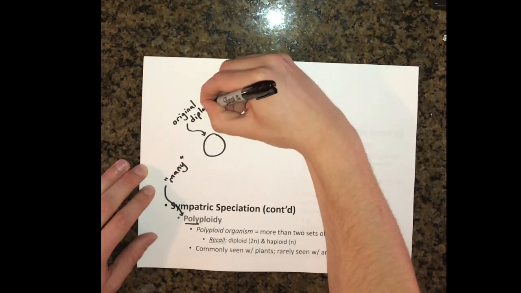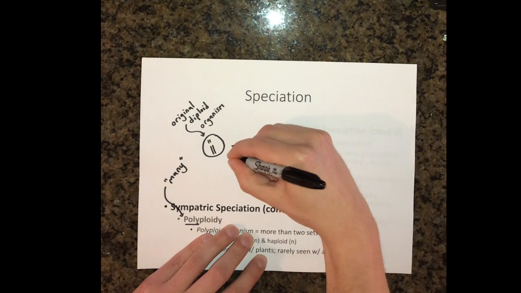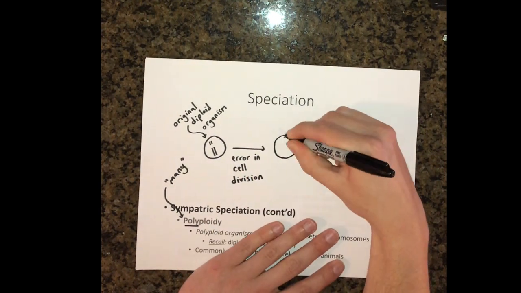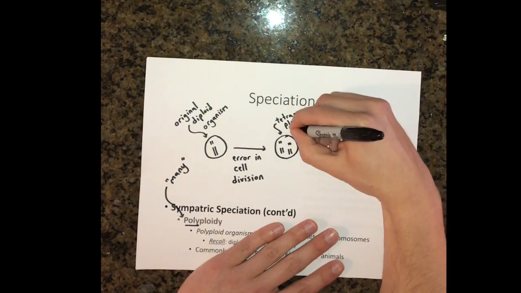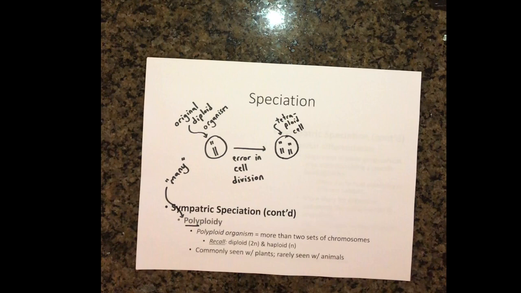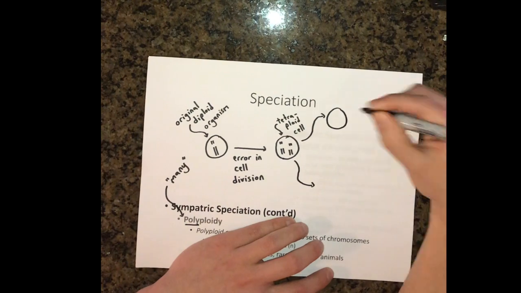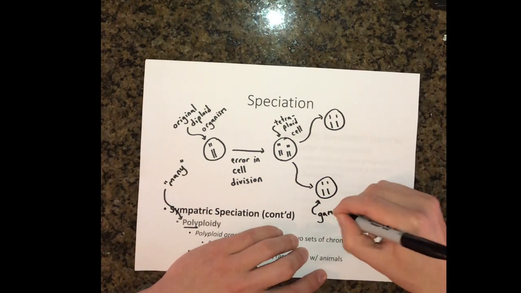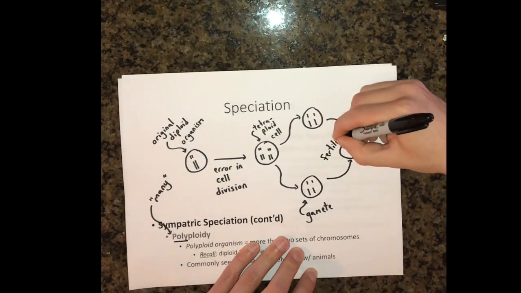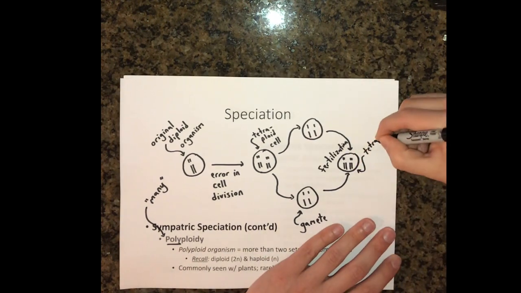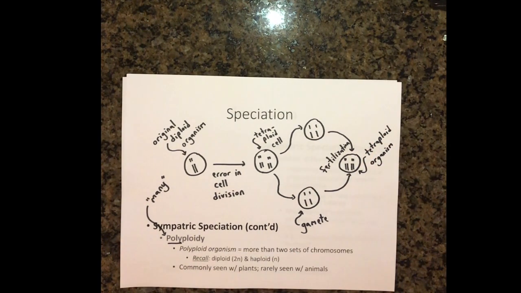Polyploidy in plants may arise when there is an initial error in cell division, leading one of the diploid cells of a plant to become tetraploid, having 4 sets of chromosomes as opposed to 2 sets of chromosomes. If this cell then develops into a branch with flowers, and the flower asexually reproduces through self-fertilization, the following generation of plants would be tetraploid. These tetraploid plants would be unable to successfully create viable offspring with the original diploid plant, indicating that they are distinct species.